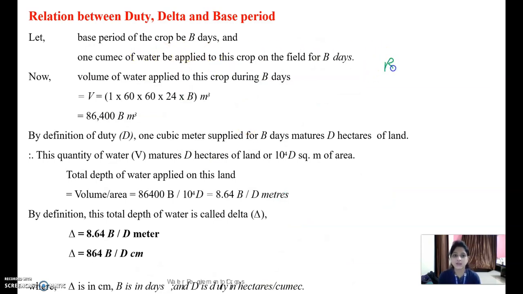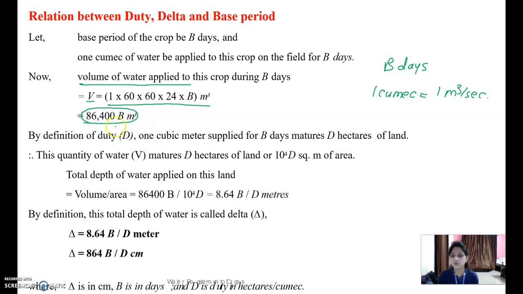If we consider the base period B, expressed in days, 1 cumec of water is to be supplied, meaning 1 meter cube per second. Then the volume of water applied is V equal to 1 into 60 into 60 into 24 into B, which by calculation comes out to be 86400 B. Then volume divided by area, meaning 86400 B divided by D into 10 raised to 4 meter square, comes out to be 8.64 B by D in meters.